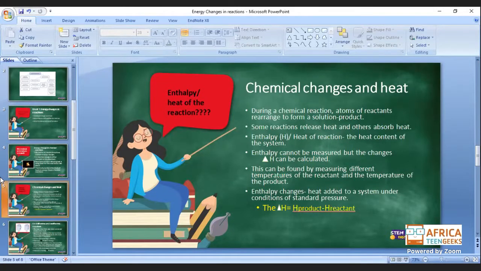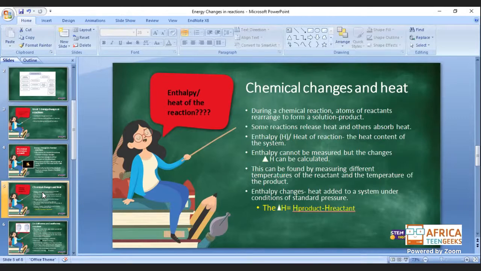So now we have understood what enthalpy is. I hope that everybody got that before they stopped hearing what I was saying. So enthalpy change is the heat added to a system under a condition of standard pressure. That heat energy is the difference between the heat used to break the bonds and the heat used to create bonds on the product side of it.